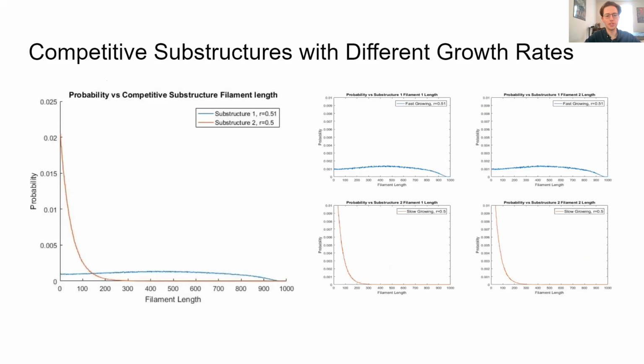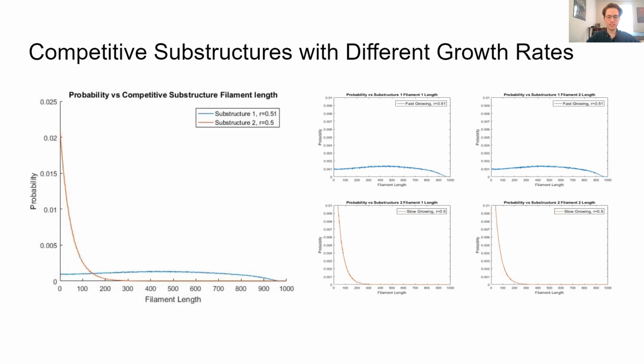Interestingly, when looking at the probability curves for these filaments, they seem to behave as some of the previous scenarios we've looked at. So given enough time, when looking at the substructure with the higher rate of growth, that being the ones shown in blue, they seem to behave as the 2 filament with same rate model from earlier, where the probability for final length becomes a very flat curve, given that the 2 filaments are so much larger than the others and have a higher rate of growth that you could almost imagine they're in a pool of their own, ignoring the substructure with a lower rate of growth. There is no set probability or set final length we could expect them to achieve by the end of the